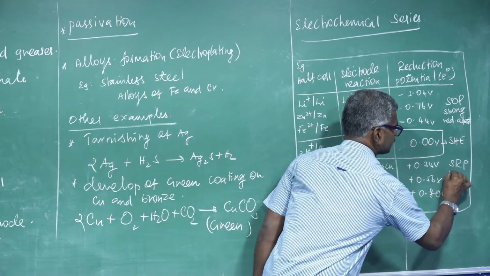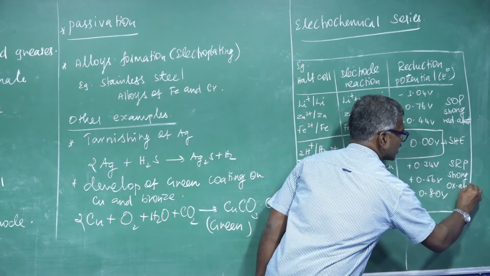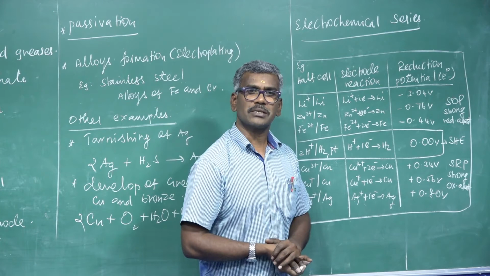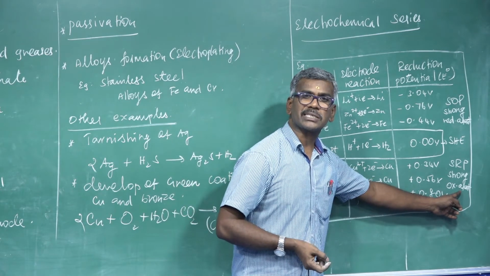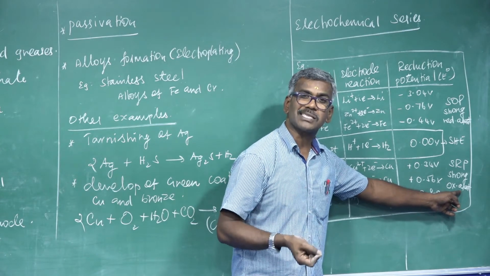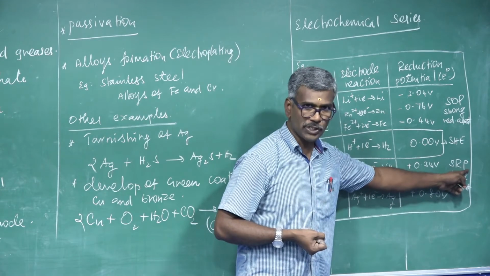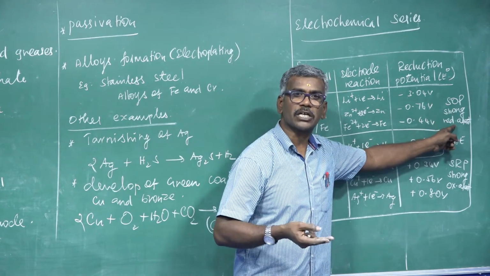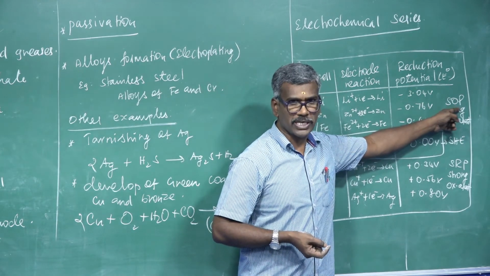This acts as a strong oxidizing agent. Strong oxidizing agent, another name is oxidation power or oxidation character. Oxidizing power is nothing but gain of electron, standard reduction potential. Strong reducing agent is nothing but loss of electron. This is called standard oxidation potential.